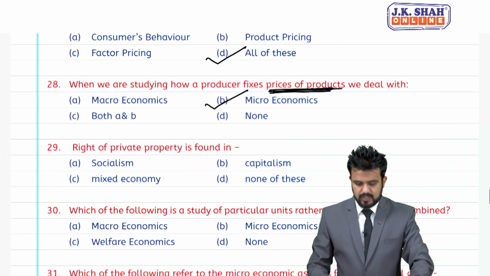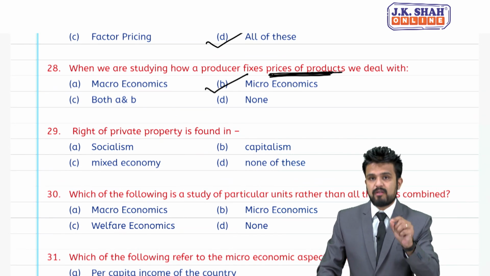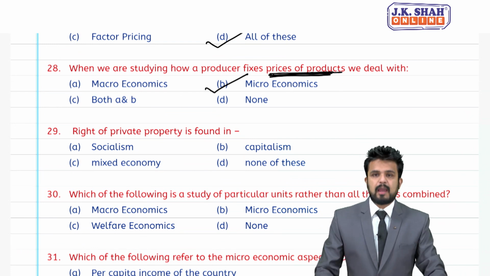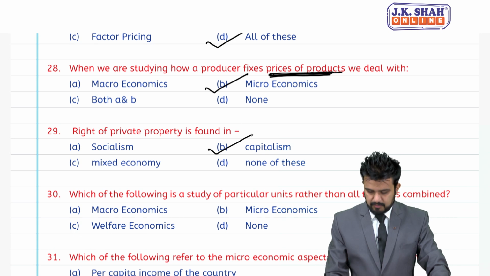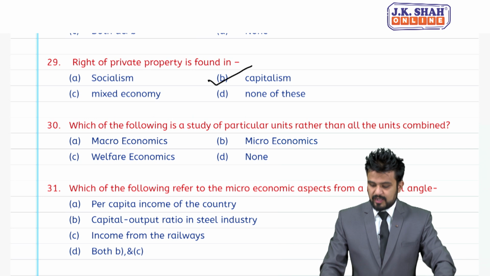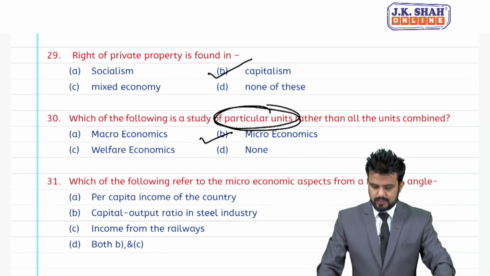B is the answer. 29, right of private property is found in, right of private property, capitalist system, capitalism. B is the answer. Which of the following is a study of particular unit rather than all units? When we talk about particular units, we are talking about micro.